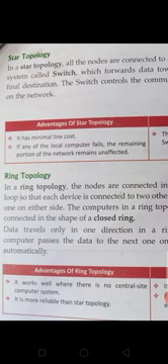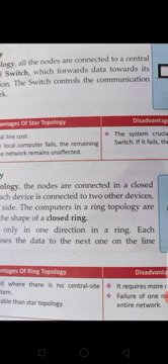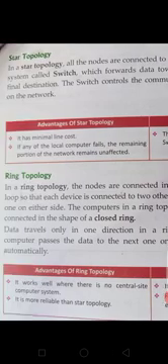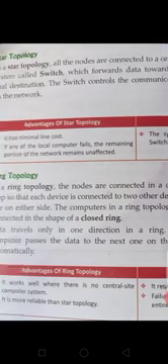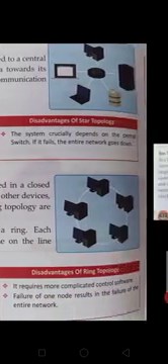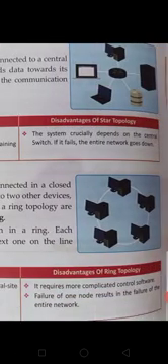In a star topology, all the nodes are connected to a central system called a switch, which forwards data towards its final destination. The switch controls the communication on the network. It means it is connected by a switch. It is between the whole computers. If we transfer any data, then the switch controls the data. This is the way of star topology. Everything is controlled by the switch. If the switch is not working, then this topology is not working.